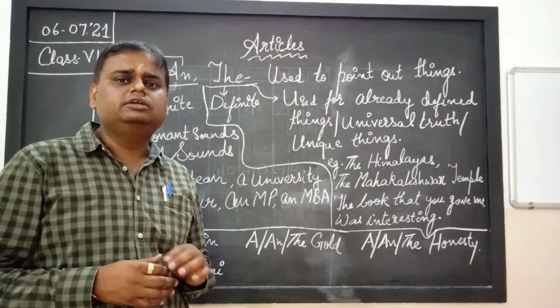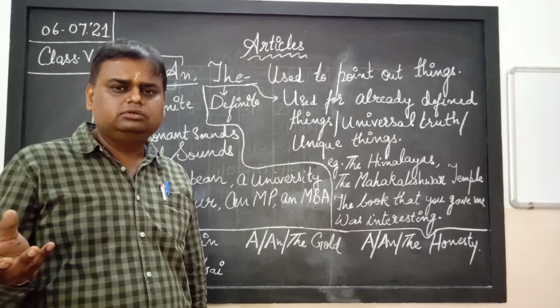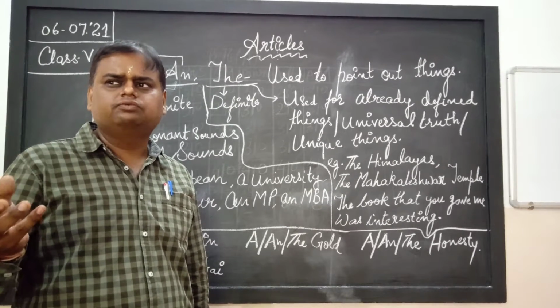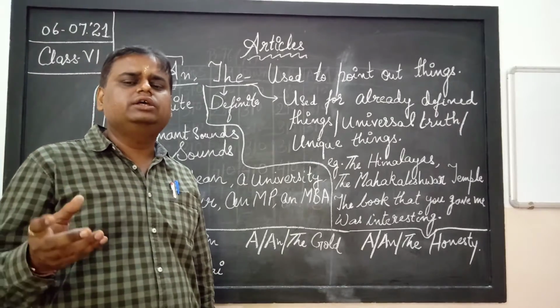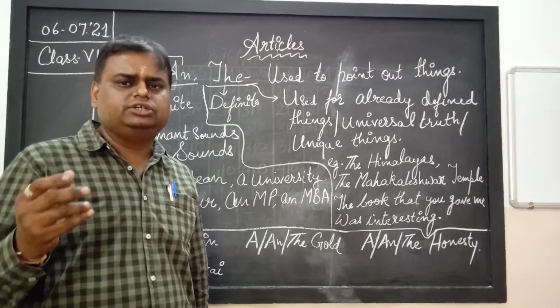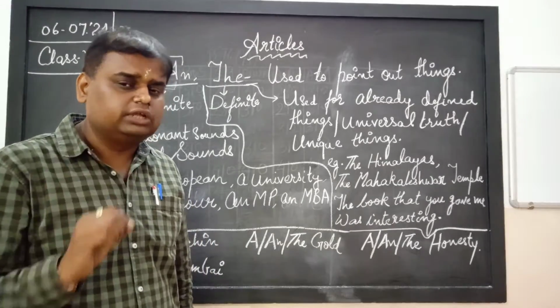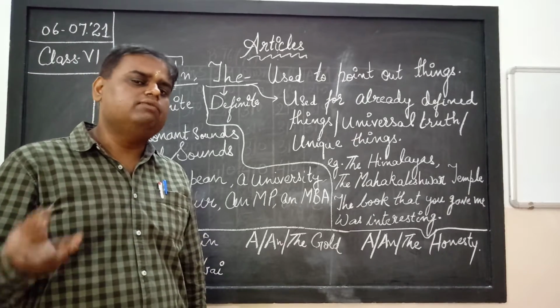Suppose I say, I met a man who was wearing a saffron shirt. If I say, I met a man, why did I use a?